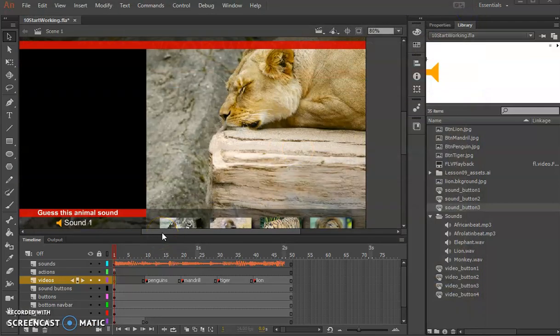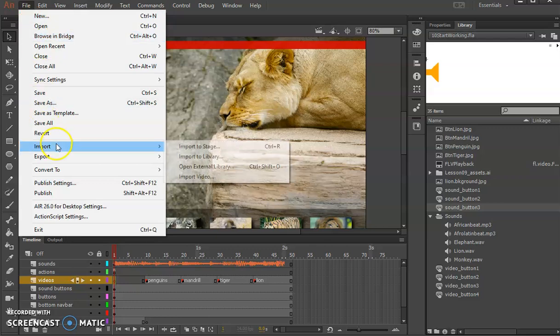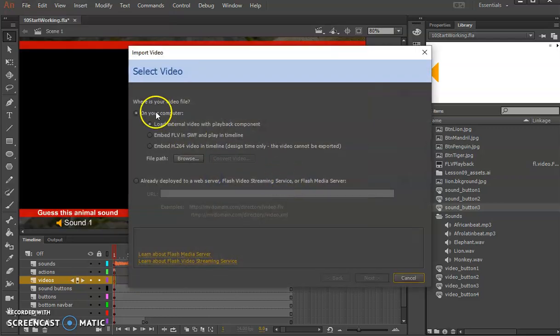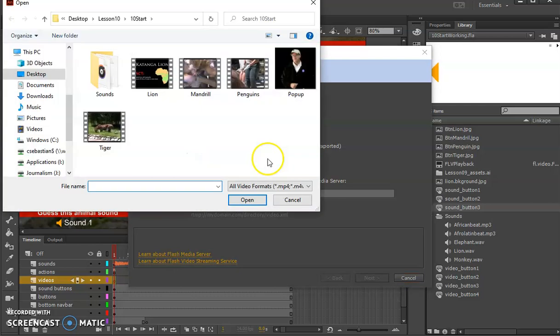The next thing we're going to do is we're going to add a video without playback controls. So from here, we're going to select frame 1 of the video. There's my frame 1 of the videos lineup. Okay. And then we want to do file, and we want to do import. And we want to do our import video, and it's the same as before. On your computer, load external video. We're going to browse, and our path is going to be the pop-up.